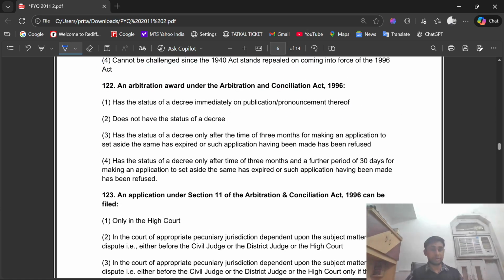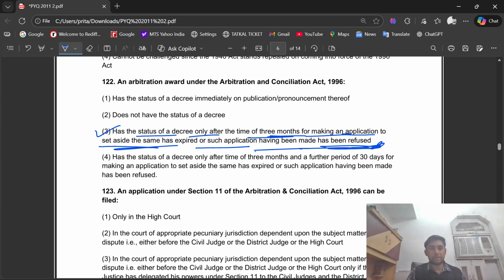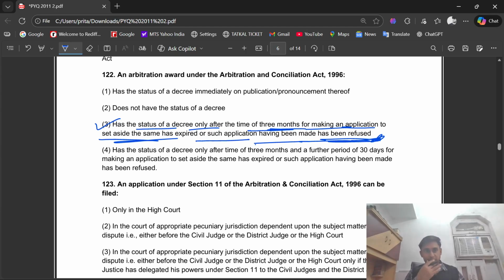Question number 122. An arbitration award under the Arbitration and Conciliation Act 1996, option number three, has the status of a decree only after the time of 3 months for making an application to set aside the same has expired or such application having been made has been refused. ठीक है कि आर्बिट्रेशन अवार्ड तभी फाइनल होगा जब उसको इशू हुए 3 महीने हो जाएंगे और उसको चैलेंज नहीं किया जाएगा, या फिर अगर चैलेंज किया गया है तो उसको सेट असाइड कर दिया जाएगा, तब जाके वो आर्बिट्रेशन अवार्ड फाइनल हो जाएगा.